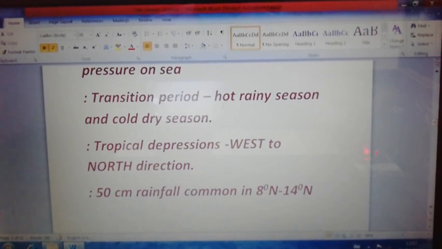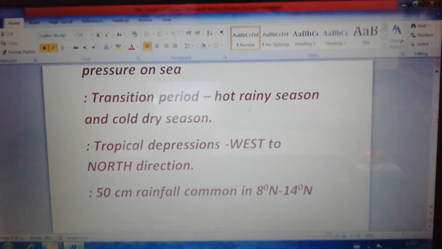Summer rainy season in India, we call it the hot rainy season. It is changing from the hot rainy season to the cold dry season. Or we can say that it is the season of autumn. Mainly in the months of October and November we experience this season.